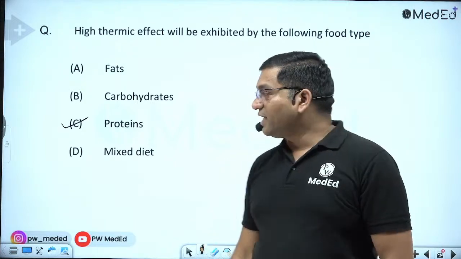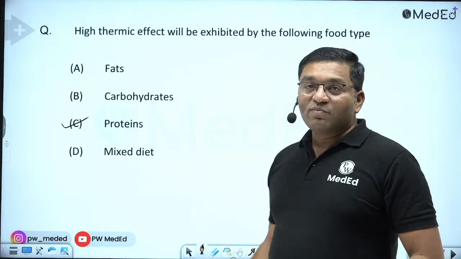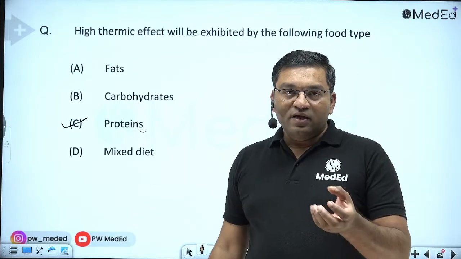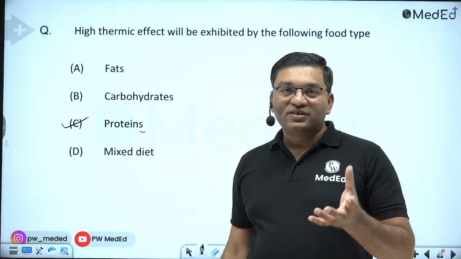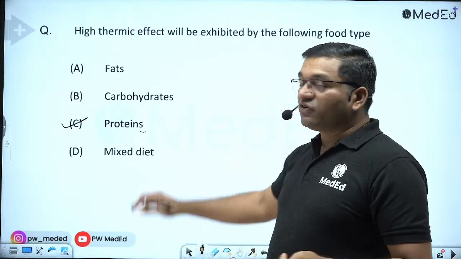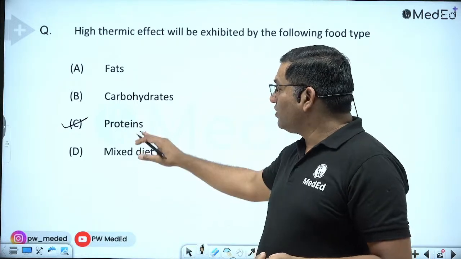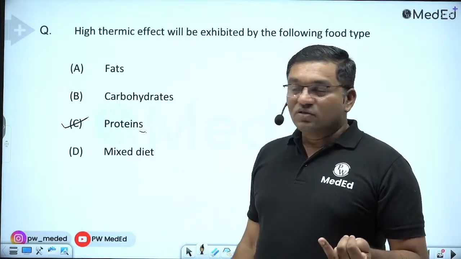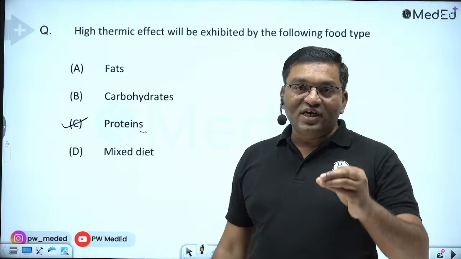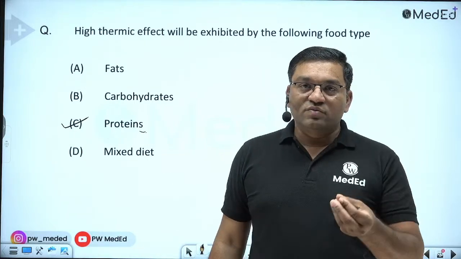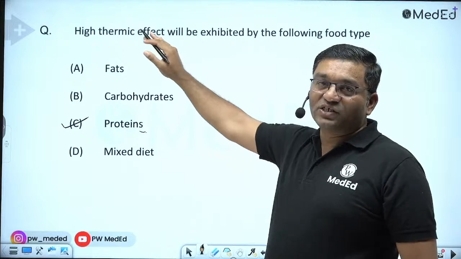It is the extra amount of heat which is required, in case of protein, for deamination, transamination, the urea cycle, and the synthesis of various proteins. So the extra amount of heat required for use of this foodstuff is known as the specific dynamic action or high thermic value.